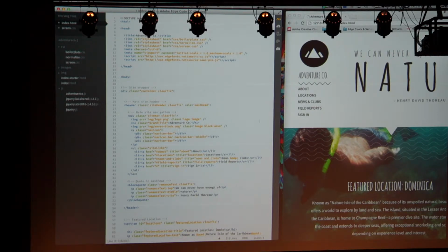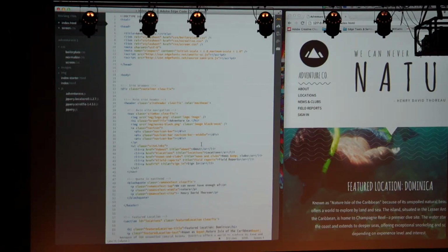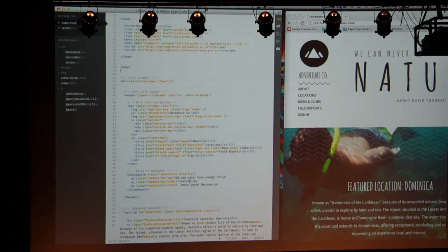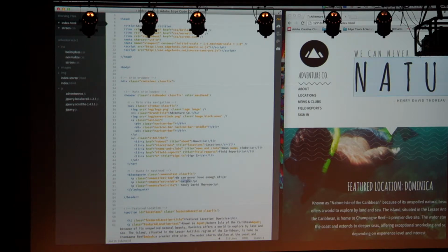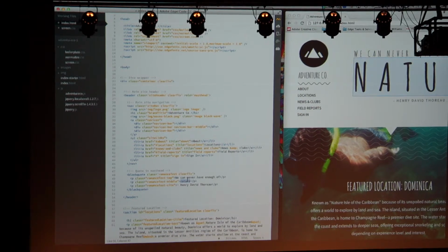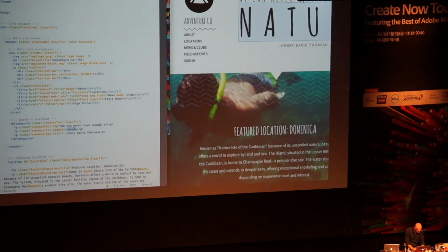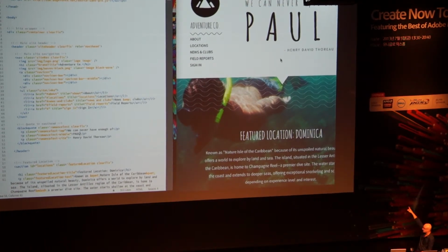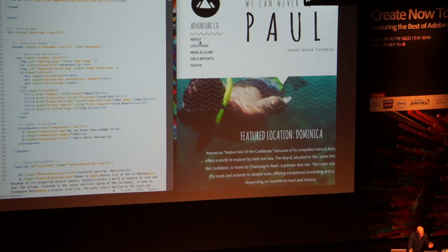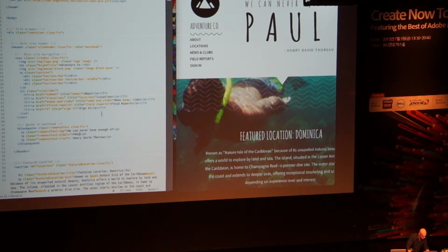Let me find some content here. It says we can never have enough of nature. I think I'm just going to change that. As soon as I highlight it in Edge Code, it highlights across here in my web browser. Let's change that: we can never have enough of Paul. I'm being silly, but you see how I'm making changes here. It's automatically updating in my browser. I don't need to push it up to a server or anything like that.